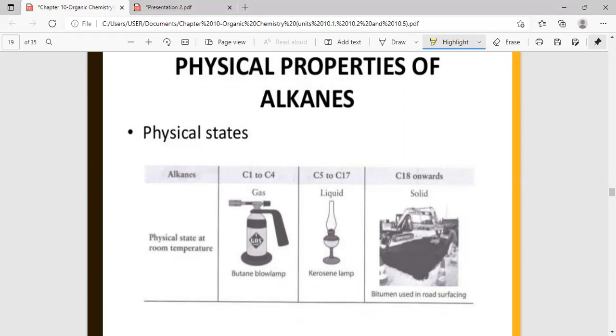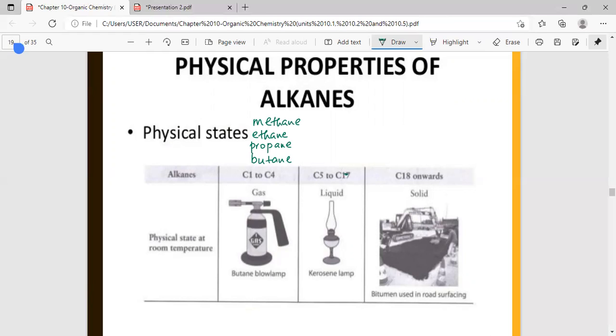It says here C1 to C4 as a short form. It refers to the number of carbon atoms. So the meaning is that methane, ethane, propane, butane, these 4 are gases.